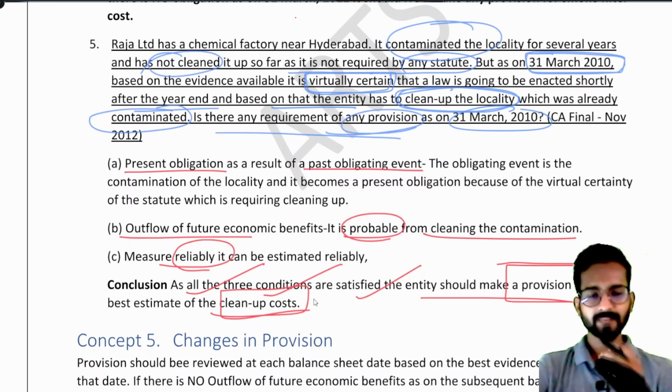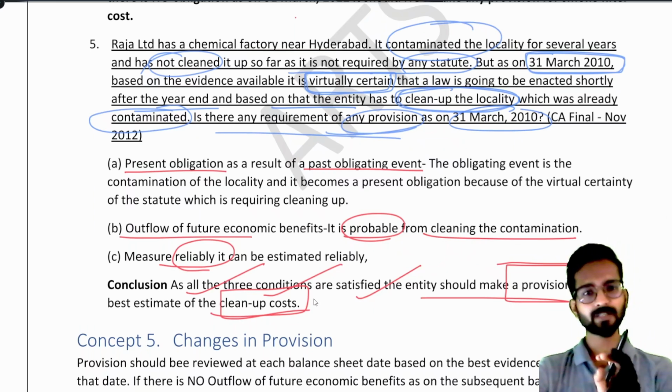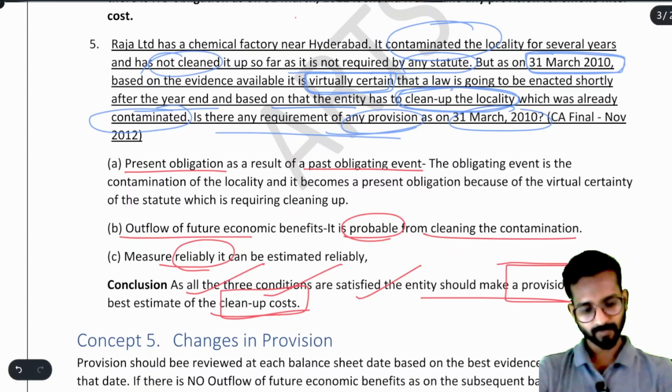See, whenever you are doing some mistake, whenever you are doing anything wrong, obviously you know that you have to pay some price for that. So obviously Raja Limited also knows that at some point of time they have to spend some money. So obviously they have a particular idea that okay, this much money would be spent to clean that thing. Okay, now moving further,